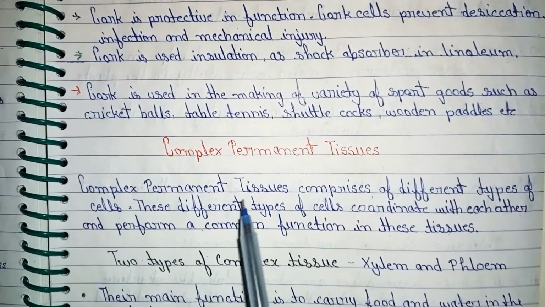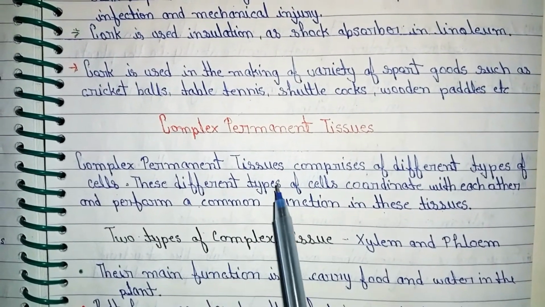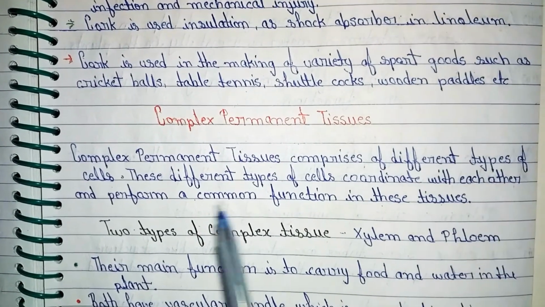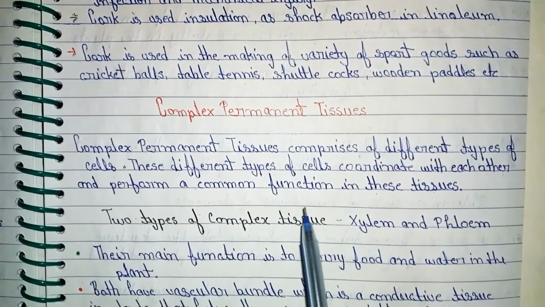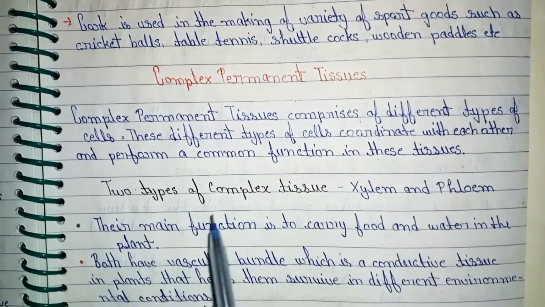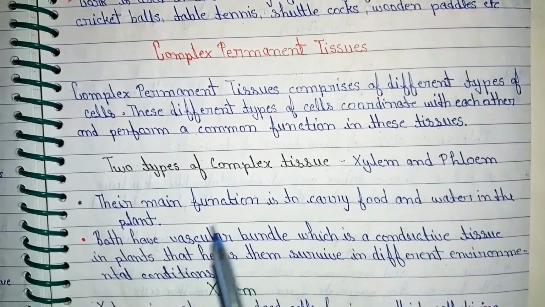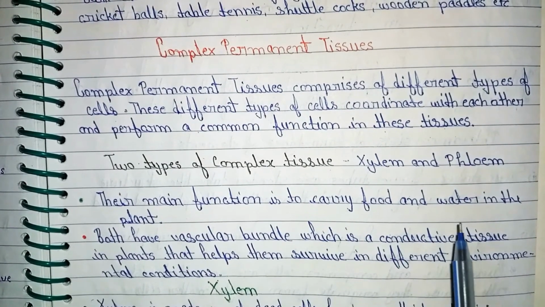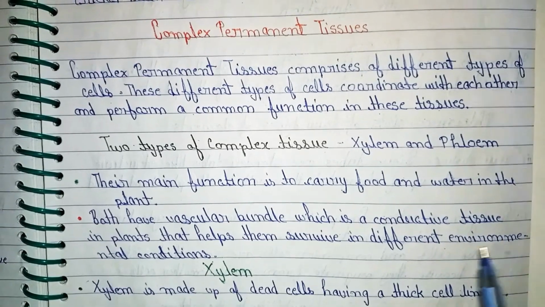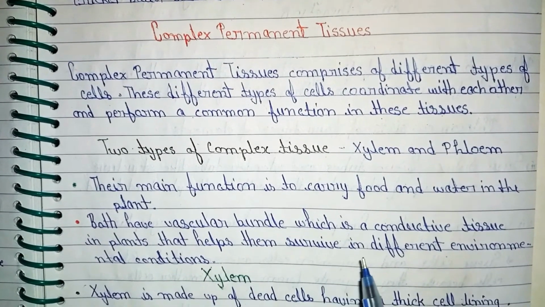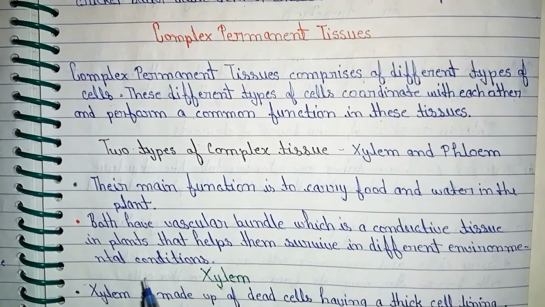It is complex permanent tissue. Complex permanent tissue comprises different types of cells. These different types of cells coordinate with each other and perform a common function in these tissues. Two types of complex tissue, xylem and phloem. Their main function is to carry food and water in the plant. Both have vascular bundles, which are conductive tissue in plants that help them survive in different environmental conditions.